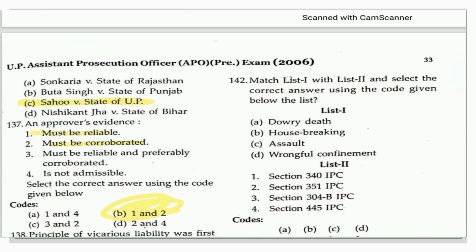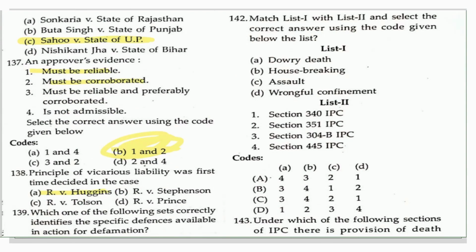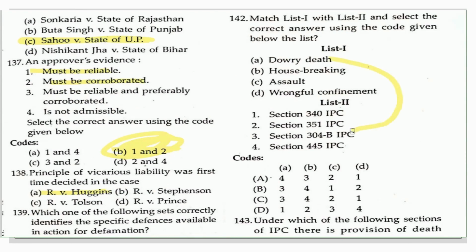Moving towards the next question based on matching List 1 and List 2. List 1 has the names of some offences. List 2 has the provisions of the IPC: dowry death, housebreaking, assault, wrongful confinement; section 340 of the IPC, section 351 of the IPC, section 304B of the IPC, section 445 of the IPC. So these are the sections. Let's see the codes given here. Dowry death belongs to 304B.